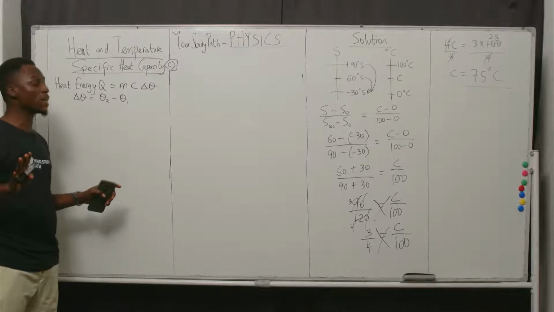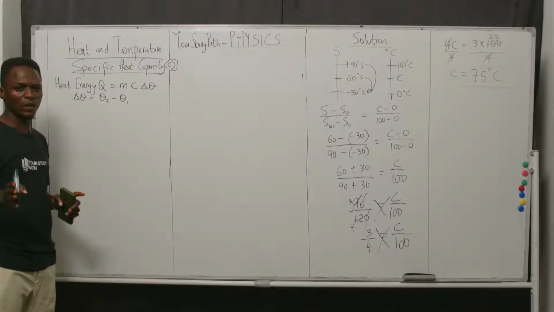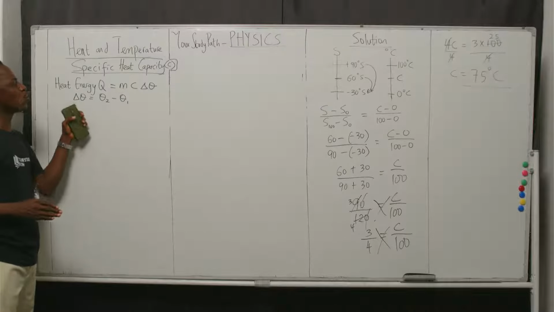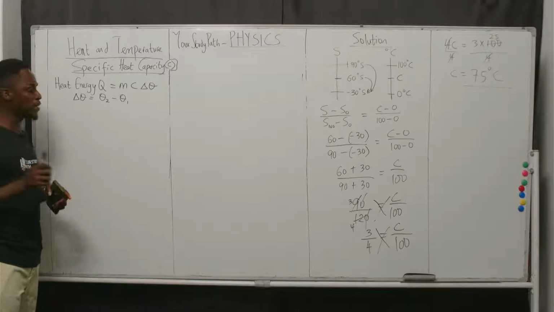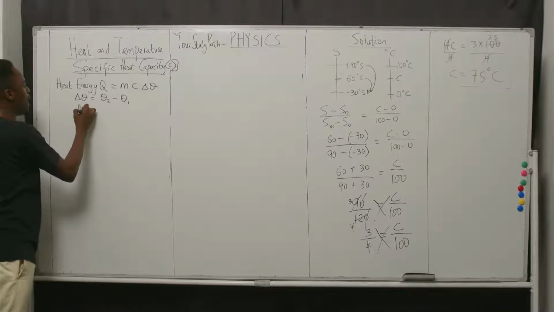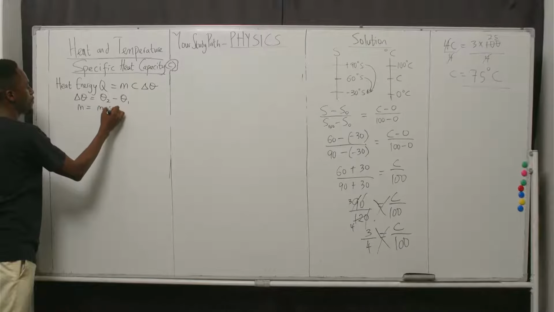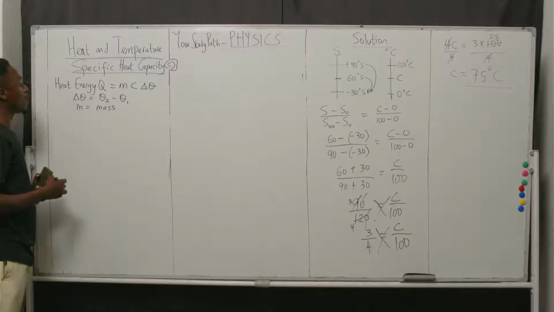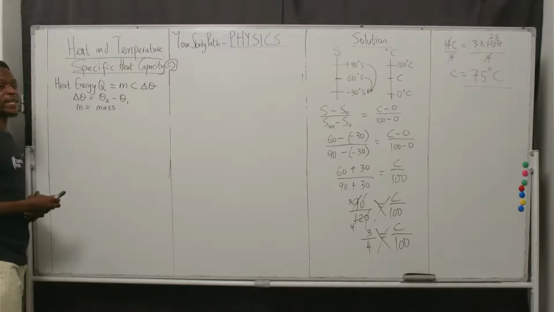You don't have to start looking for the second temperature value. It has been carried out. The final value is what you use as your change in theta. C represents your specific heat capacity. M is the mass. Your change in temperature is delta theta, which we have here. So this is the formula for heat energy.